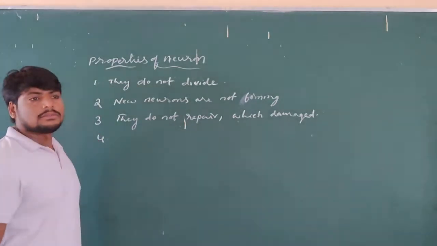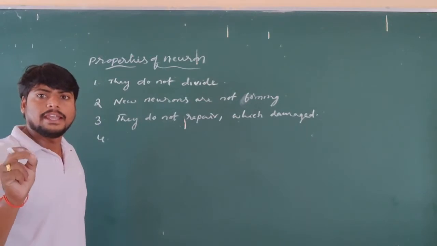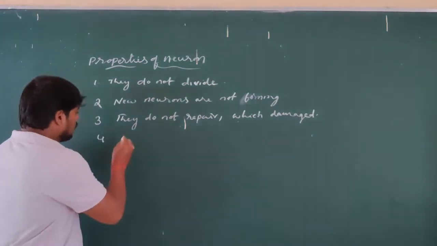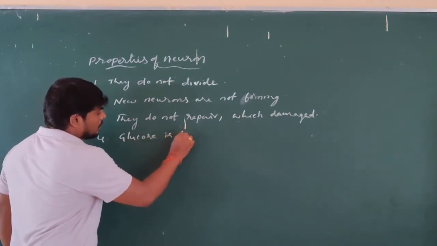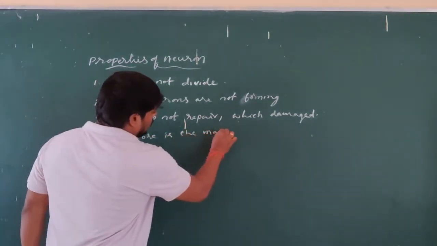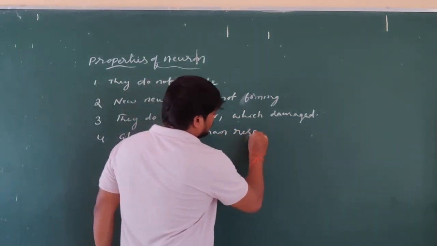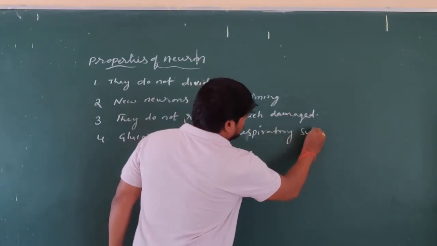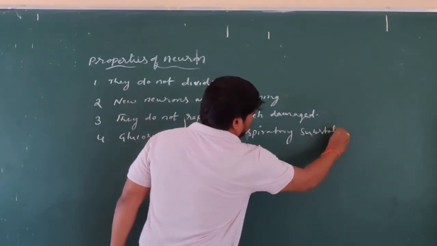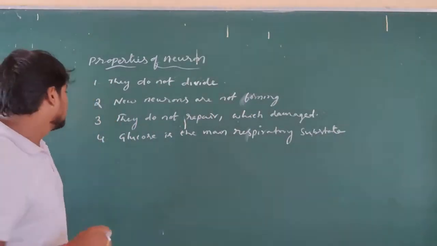And next, they use glucose as a respiratory substratum. So glucose is the main respiratory substratum. It is the main source of energy for the nerve cell to function.